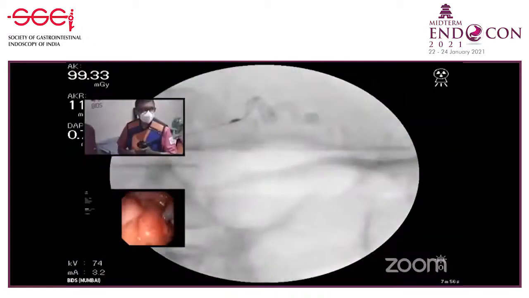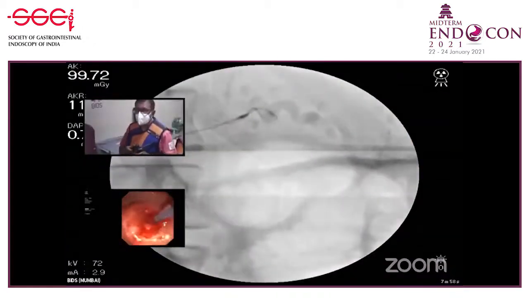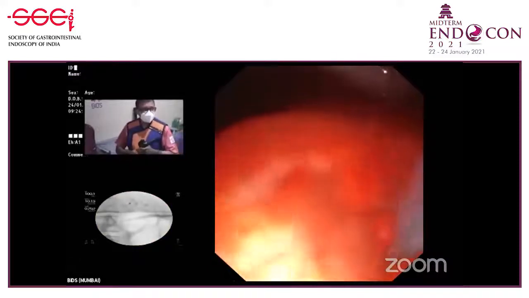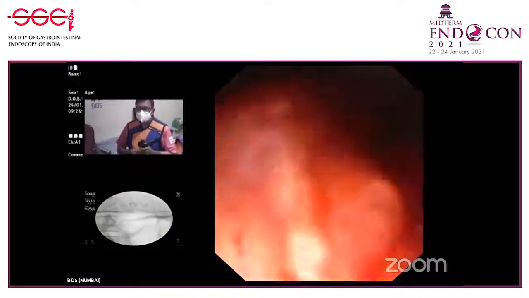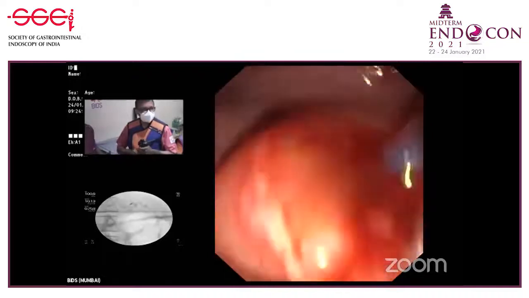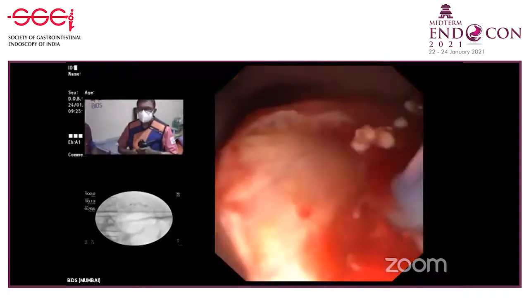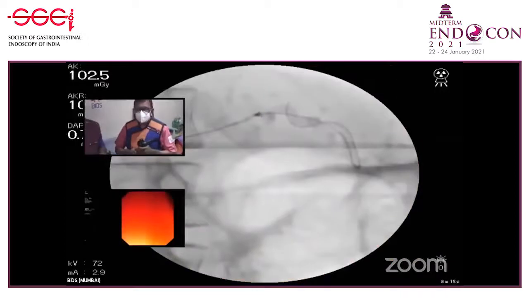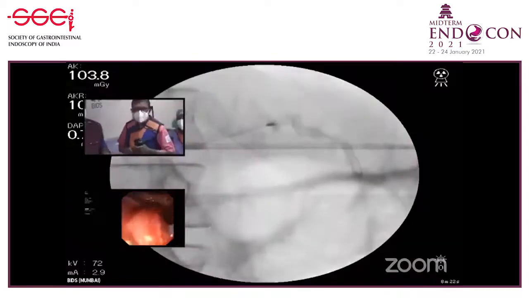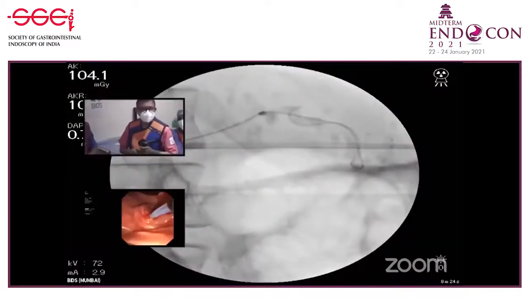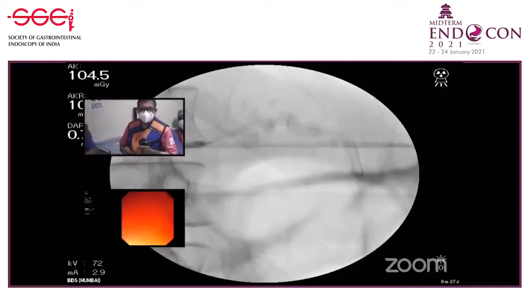It's only a zigzag course of the duct. Yeah, it is a little beaded. I'm going to try to go inside now. Let's see if it is possible. Yes, see that? It has gone very well. Okay, now we'll try to exchange this wire. Yes, take it out.